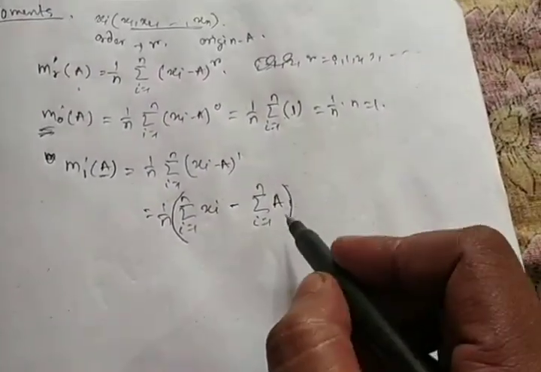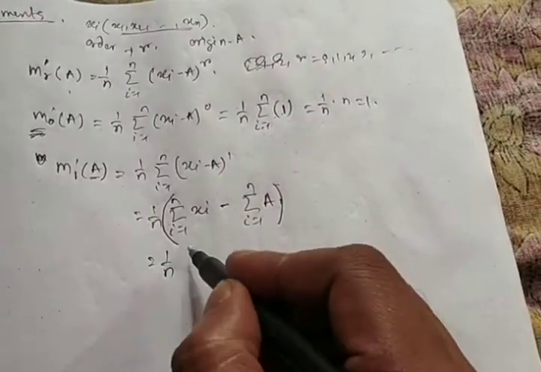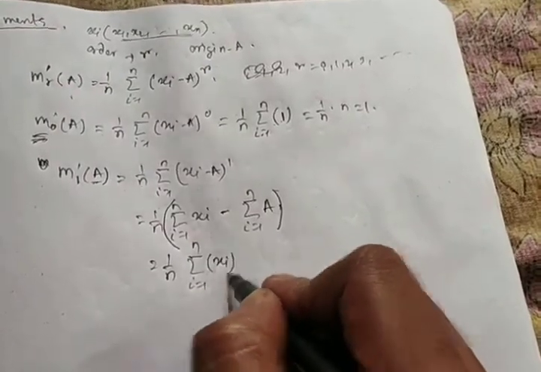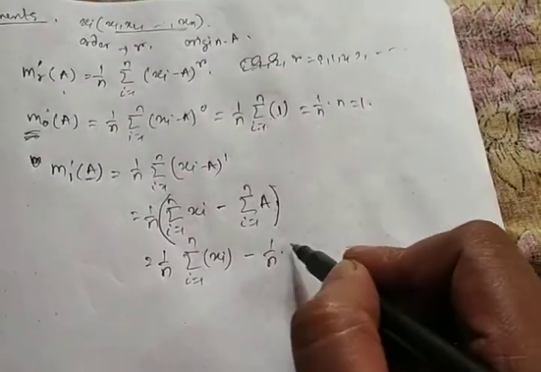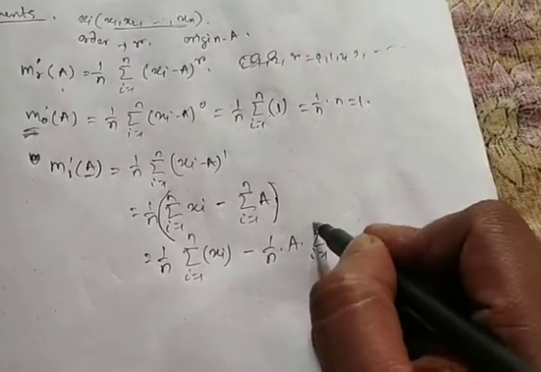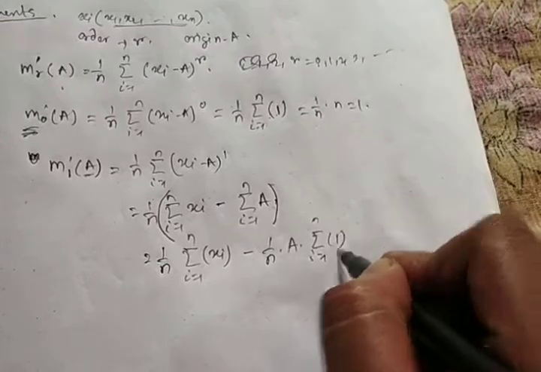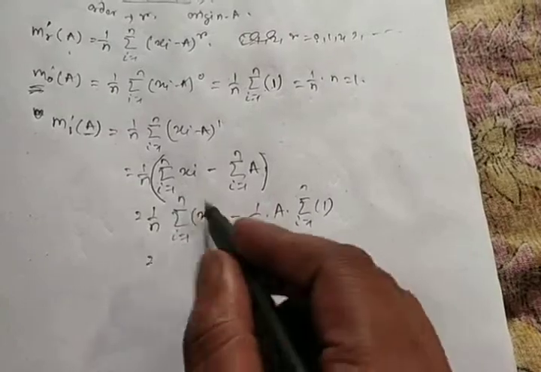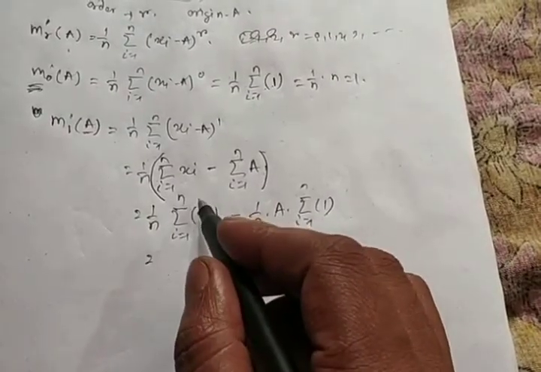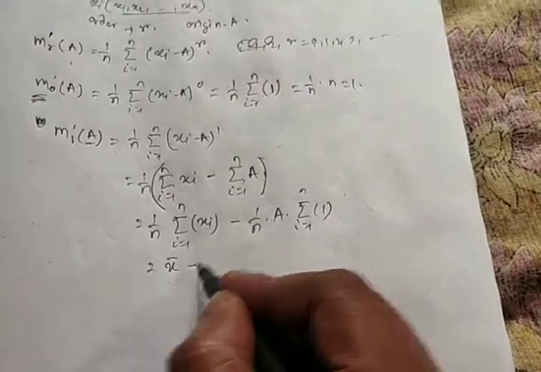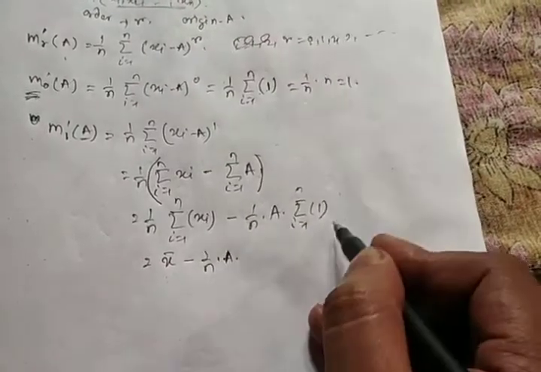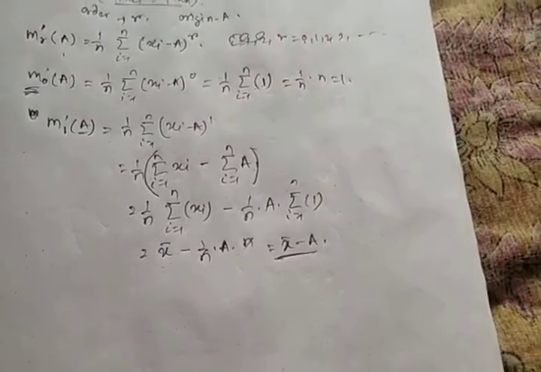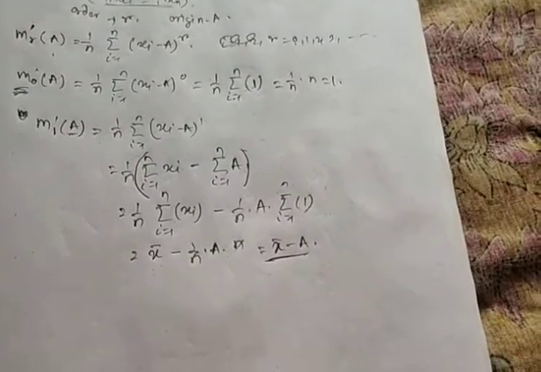As a is the origin, a can be taken out. So 1 by n summation xi, this is the mean of the distribution, x bar, minus 1 by n into a into n, the n cancels out, so x bar minus a. So this is the first moment about a.